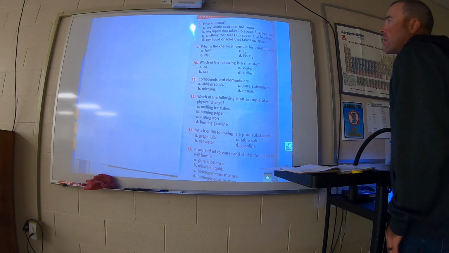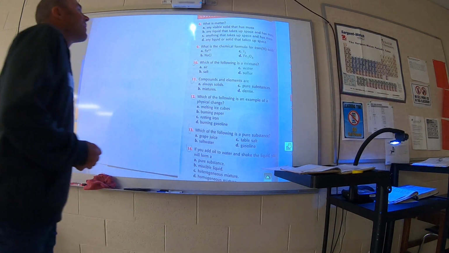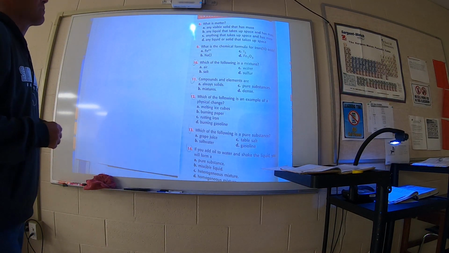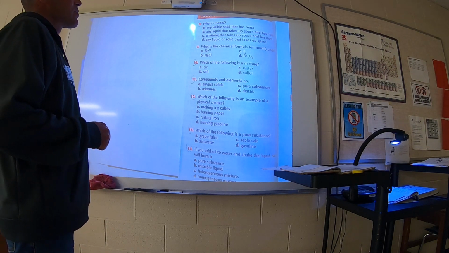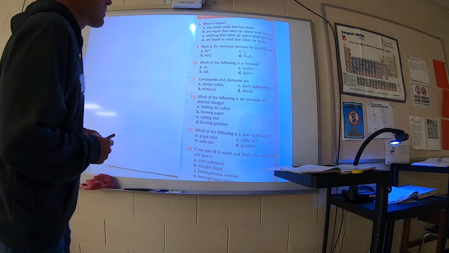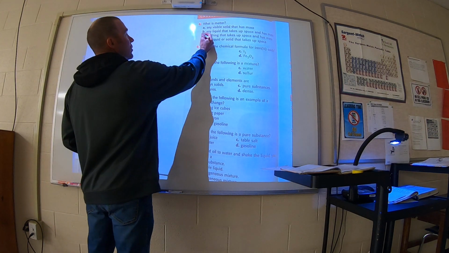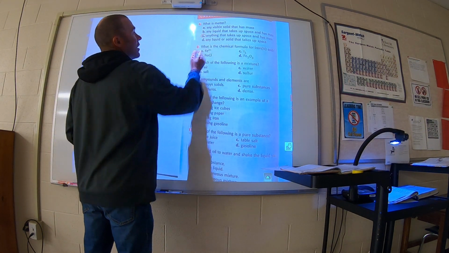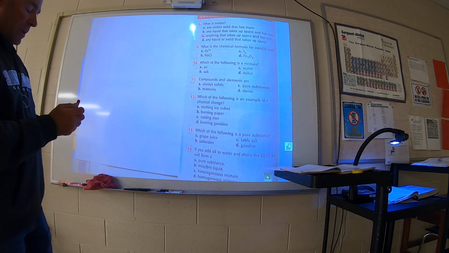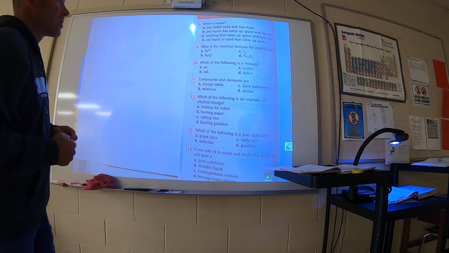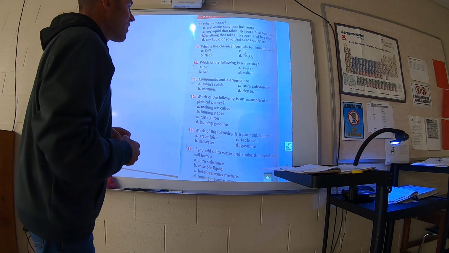Number 8, it says, what is matter? Letter A says, any visible solid that has mass, any liquid that takes up space and has mass, anything that takes up space and has mass, any liquid is solid that takes up space. Well, we know that gases are matter too, so the best answer here is letter C. Okay, anything that takes up space and has mass.